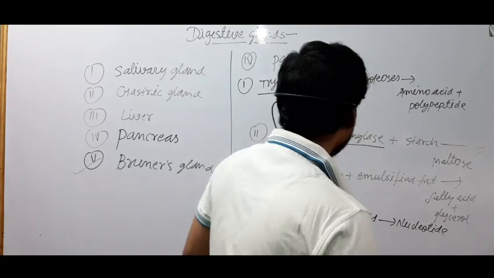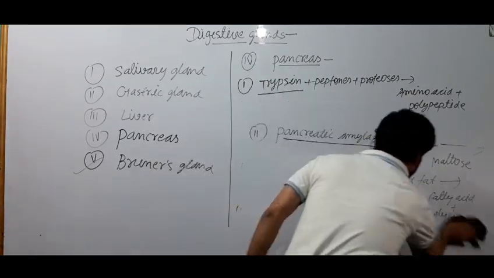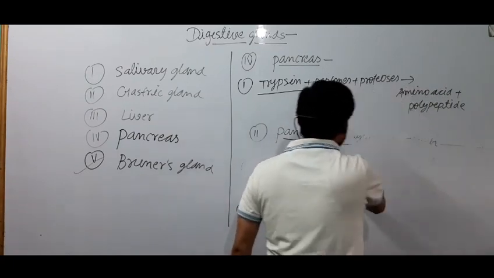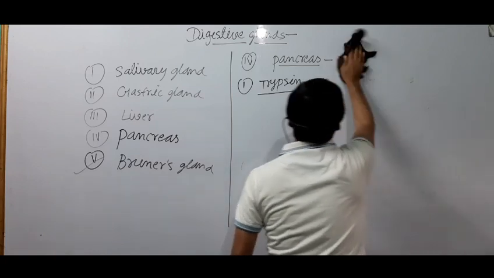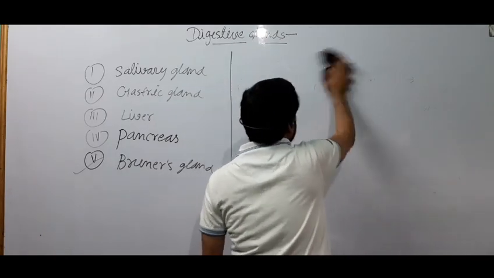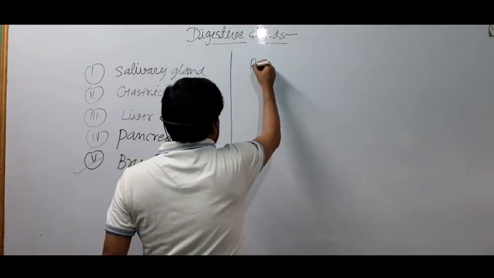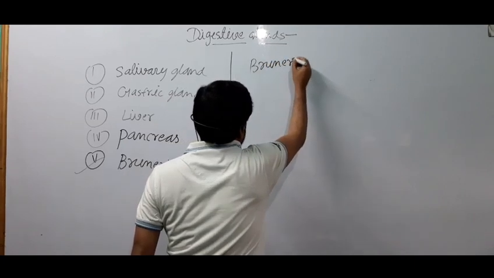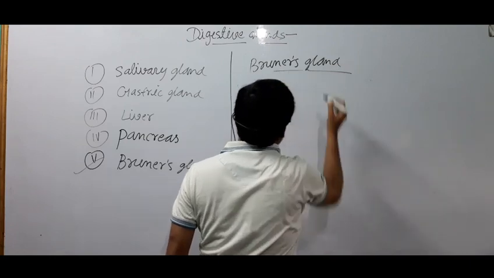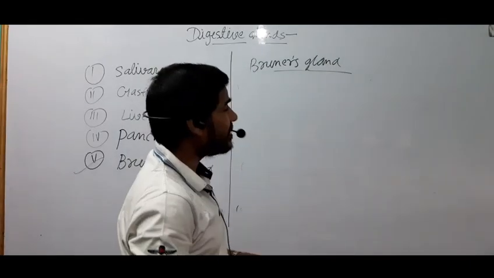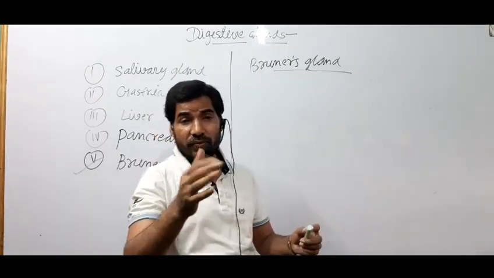And last, today we will discuss about Brunner's gland. So I am going to erase it, and after that I will write here about Brunner's gland. You should know in the duodenum and ileum part of the small intestine, some special type of glands are present called Brunner's gland. Brunner was the name of the scientist.